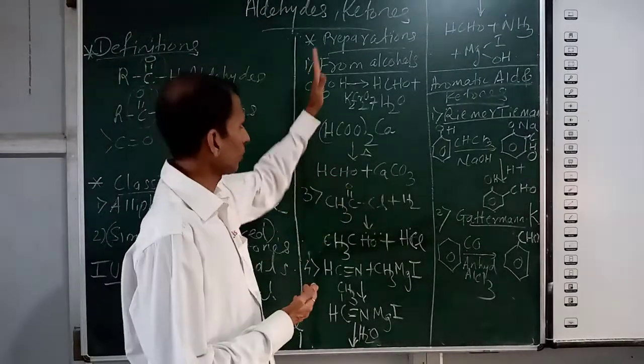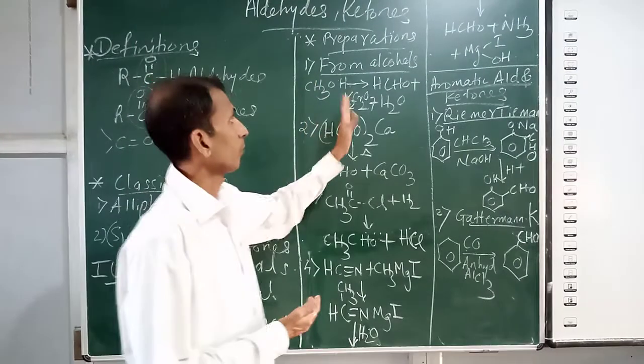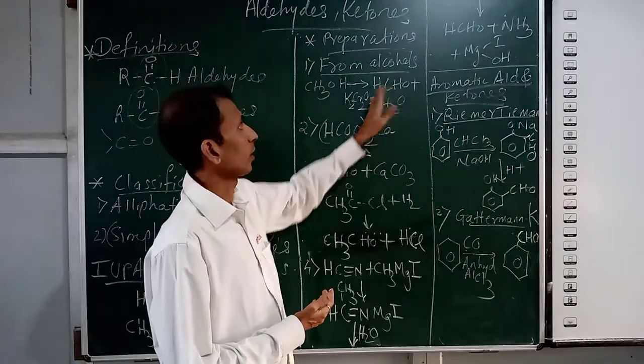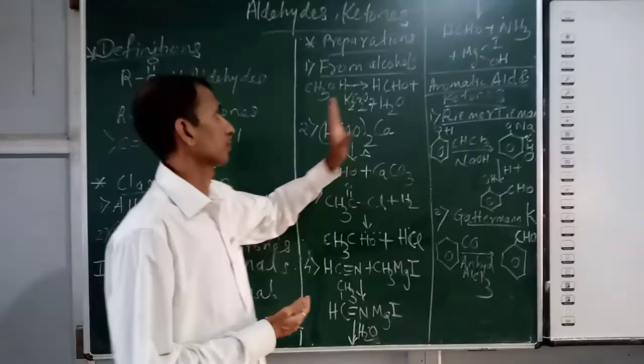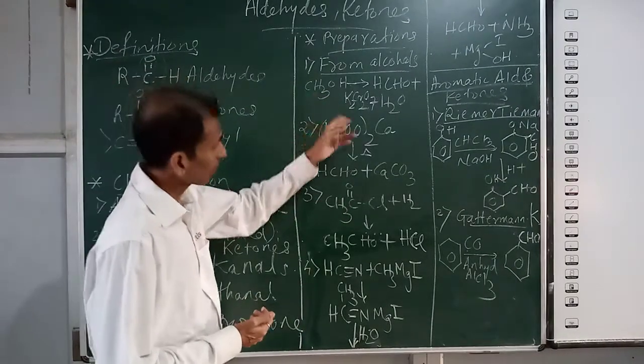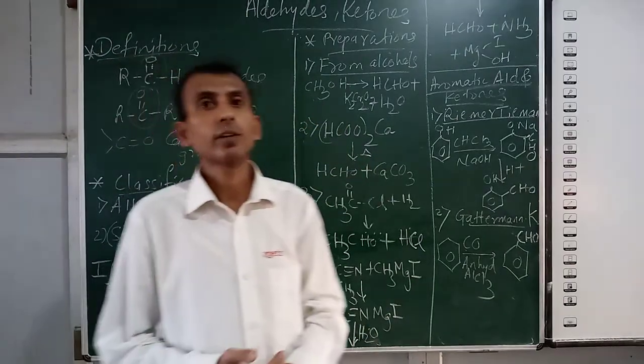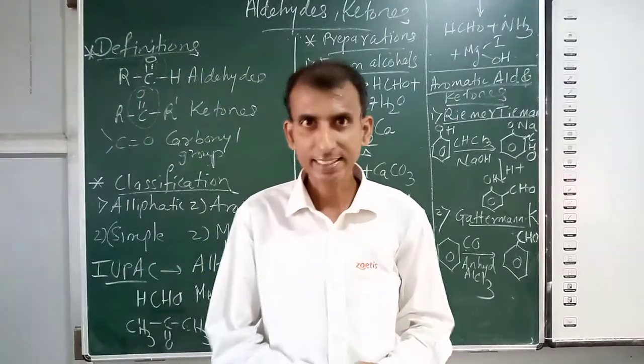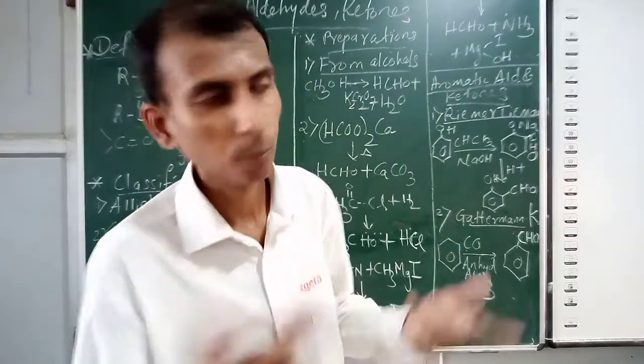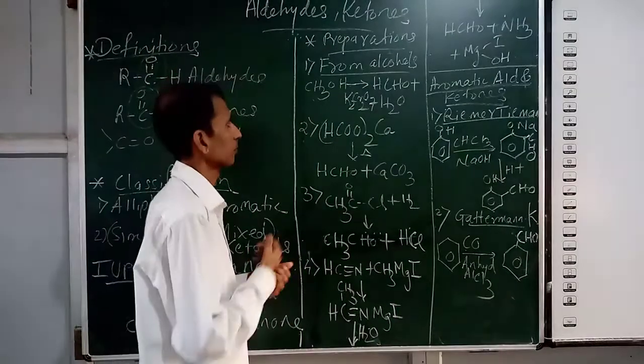The molecule will break. One part will give you aldehyde, one part will give you water. The oxygen provided by K2Cr2O7 to methanol will be one nascent oxygen. Now you know the meaning of nascent oxygen.